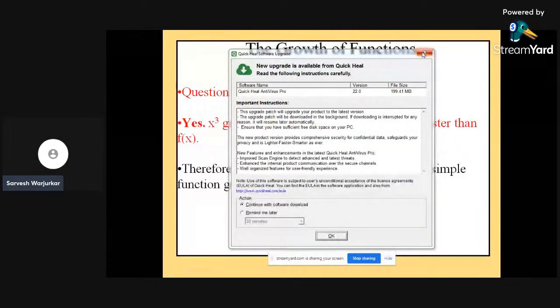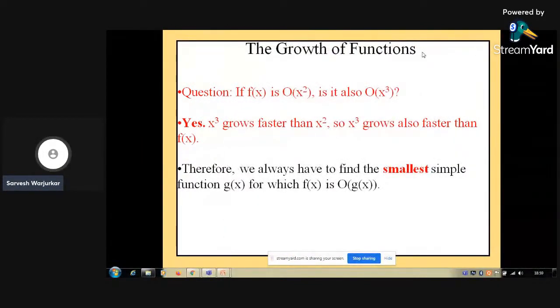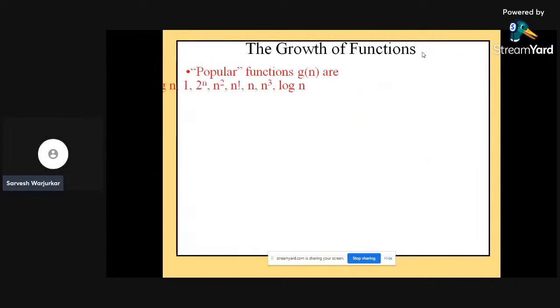Or I can say, x cube grows faster than x square, so x cube also grows faster than f of x. Therefore, we always have to find the smallest simple function g of x for which f of x is order of g of x.